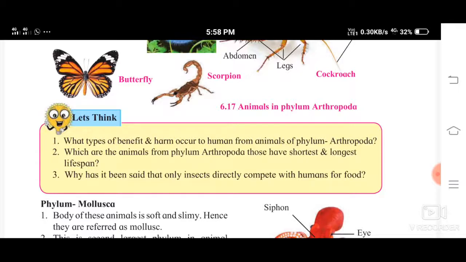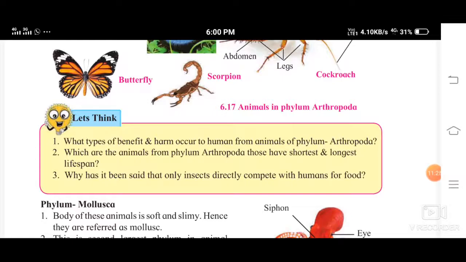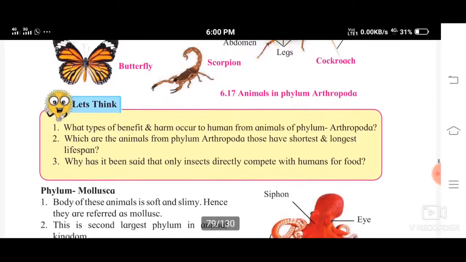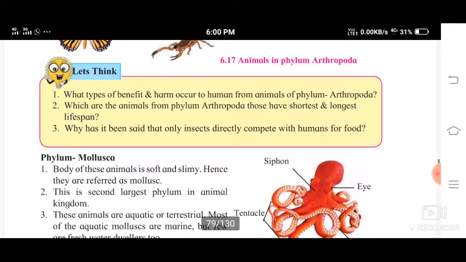Which are the animals from phylum Arthropoda that have the shortest and longest life span? The animal having the shortest lifespan in Arthropoda is the mayfly. Their lifespan is only 1 day, that is 24 hours. And for the longest lifespan, there are many insects in Arthropoda which have a long lifespan.